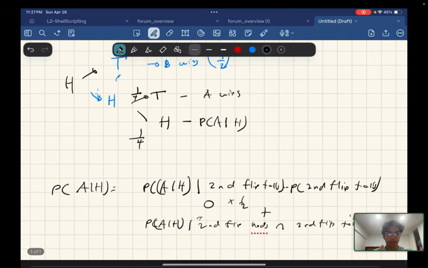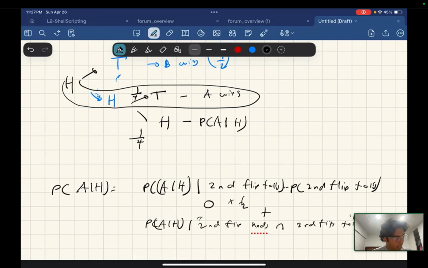So the probability of A winning given the first flip is heads, the second flip is heads and the third flip is tails. What's the probability of A winning given this sequence of events? Well, it's 1, right? Guaranteed. And then what's the chance of this happening? It's 1/2 times 1/2, so it's 1/4.